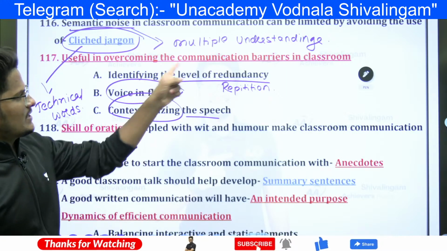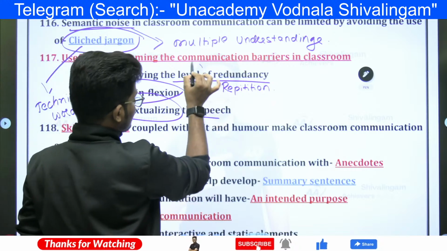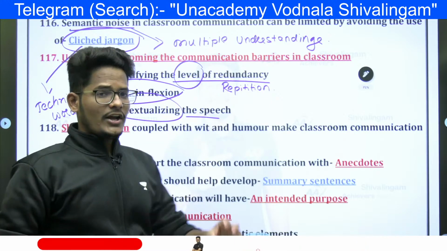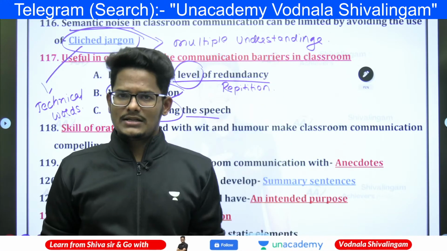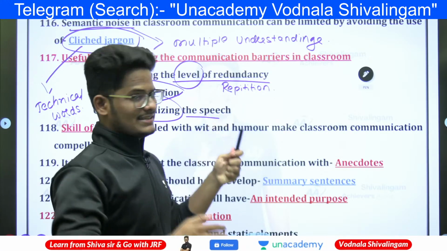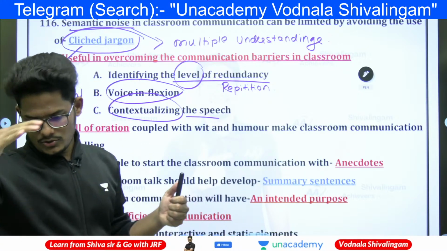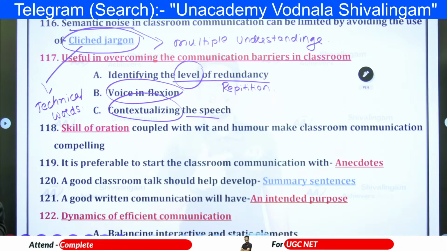And here, identifying the level of redundancy. Why identify the level of redundancy? For repetition also there is a level. Don't go beyond it; too much repetition also creates boredom. So you must restrict the level of redundancy, to what extent you can repeat things.